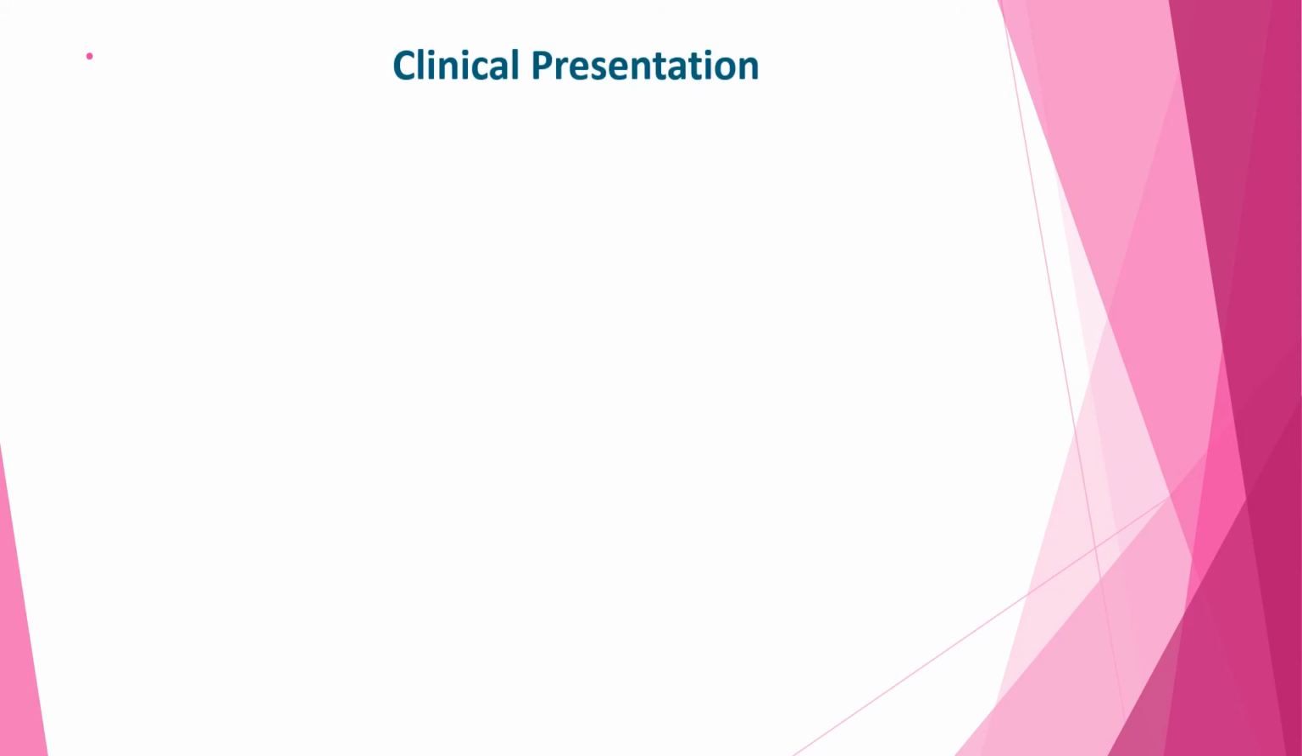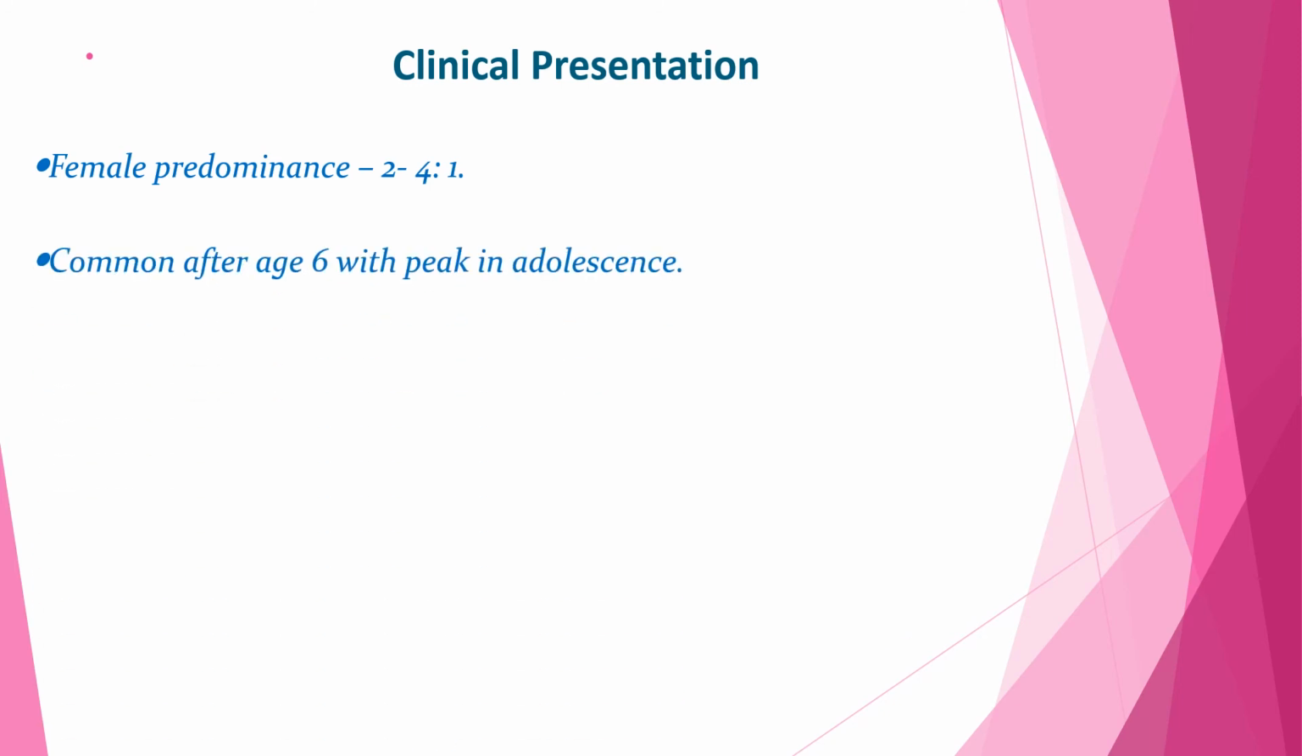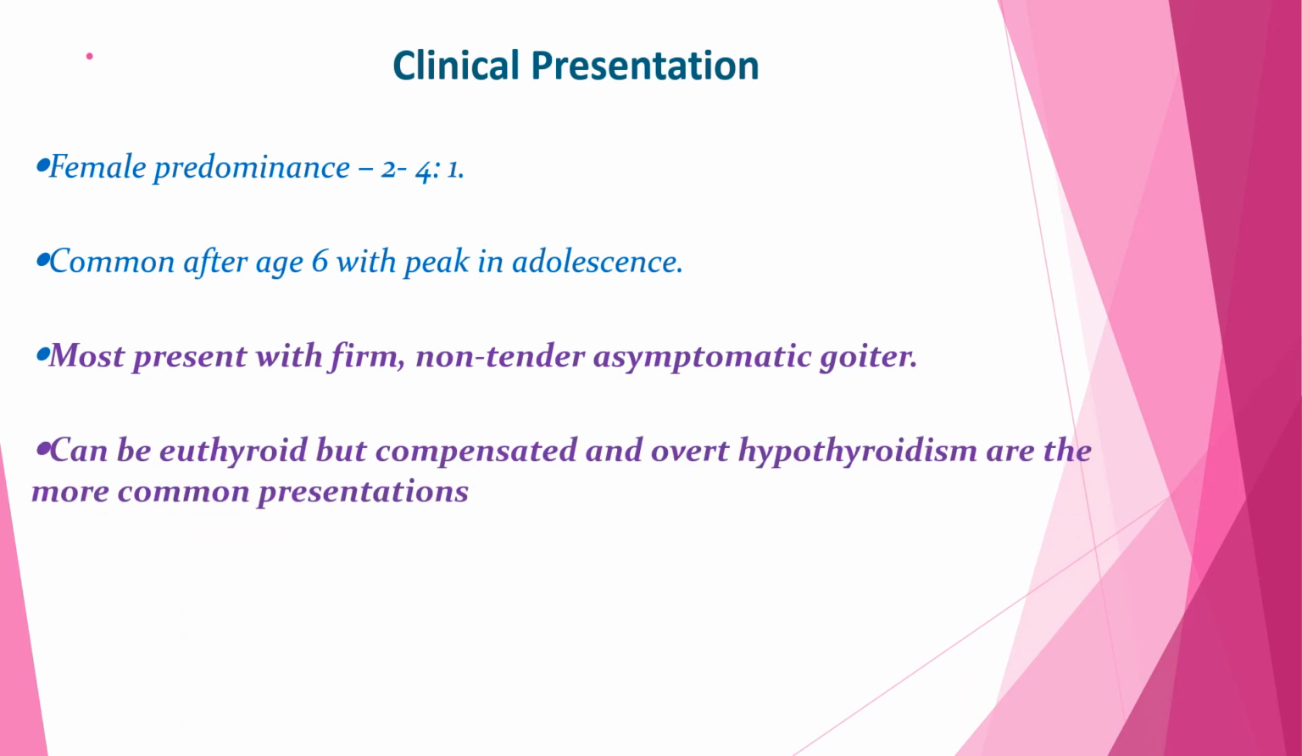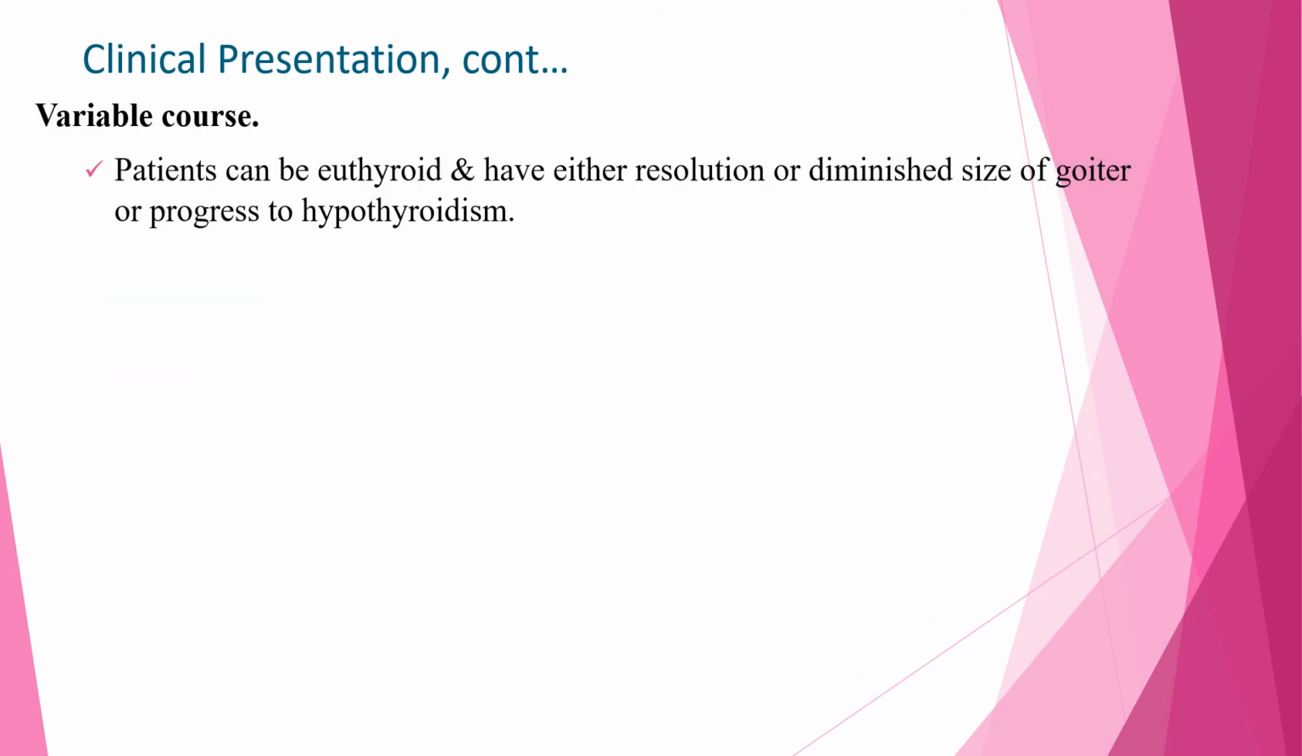When we see the clinical presentation of acquired hypothyroidism, the majority of acquired hypothyroidism is also seen in females, as in that of the primary hypothyroidism or congenital hypothyroidism. And commonly, the peak age for having acquired hypothyroidism is after 6 years of age, with peak in adolescence. Most present with firm, non-tender asymptomatic goiter, and can be euthyroid but compensated, and overt hypothyroidism are the more common presentations. Sometimes they might have variable course. Patients can be euthyroid, have either resolution or diminished size of goiter, or progress to hypothyroidism.